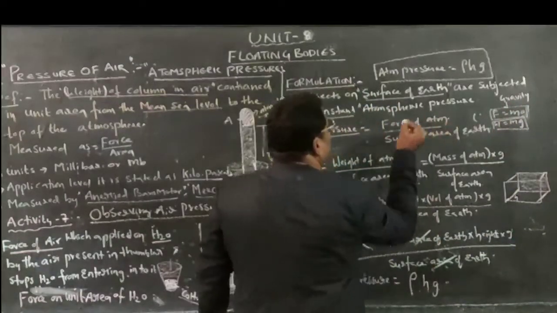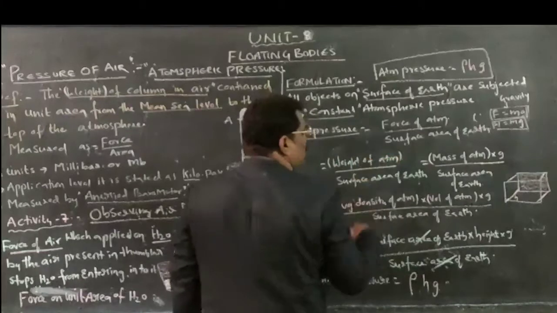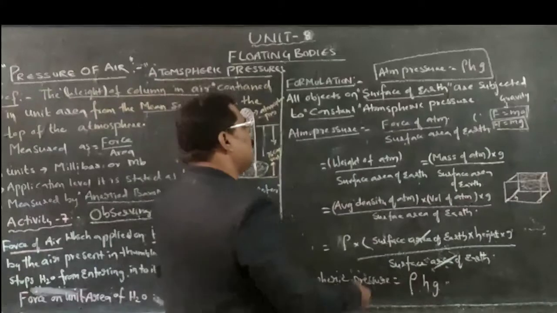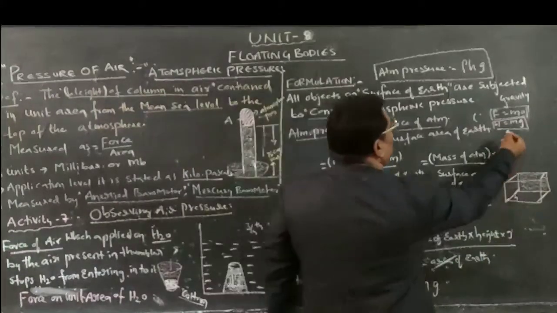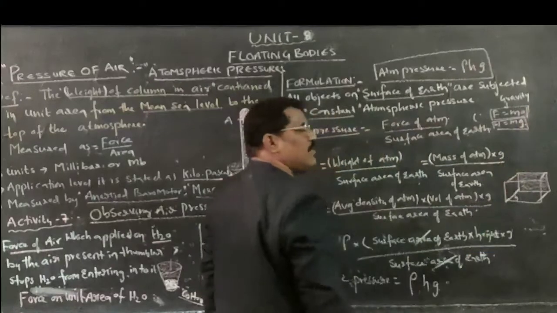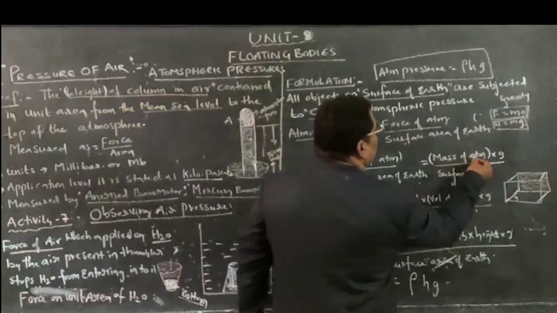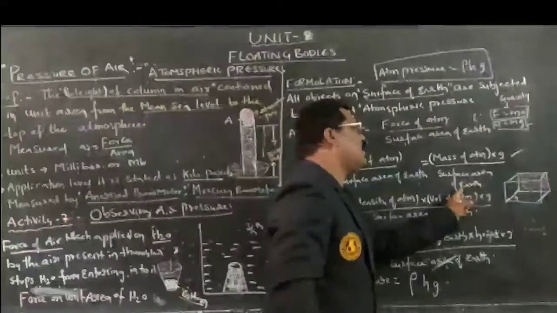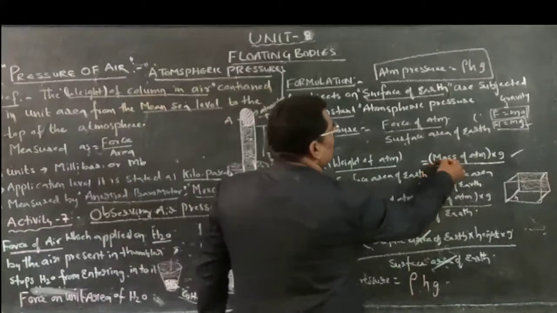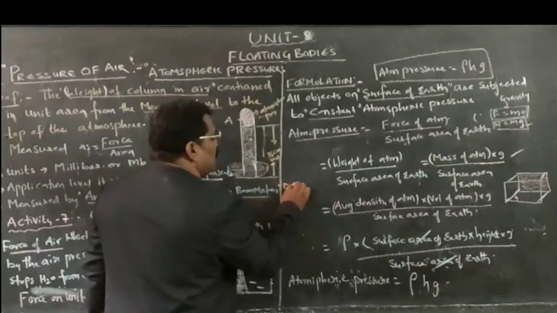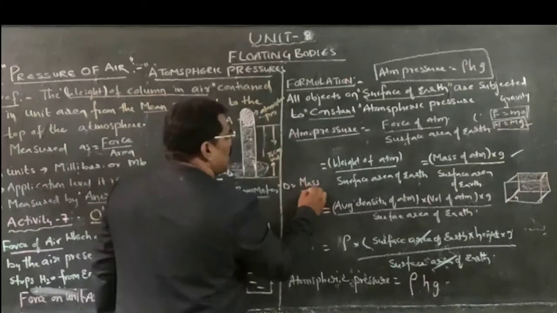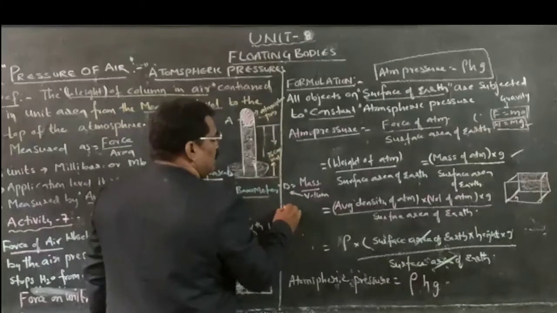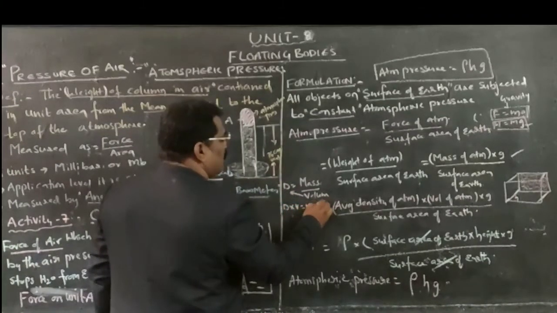Therefore, force of atmosphere can be represented as the weight of atmosphere by surface area of the earth. But we know that weight of atmosphere is equal to mass of atmosphere into acceleration due to gravity. Therefore, mass of atmosphere into acceleration due to gravity, divided by surface area of the earth. If I go for mass of atmosphere, from which can I derive this? Density is equal to mass per volume. I require not only mass, therefore, multiply.